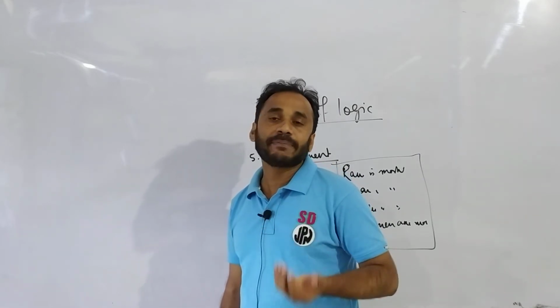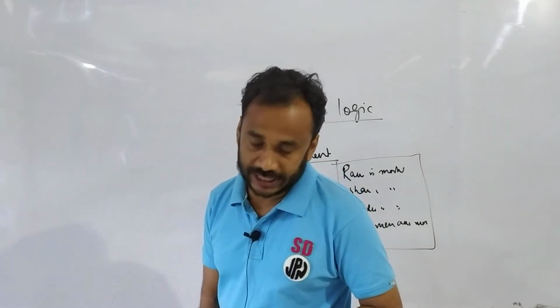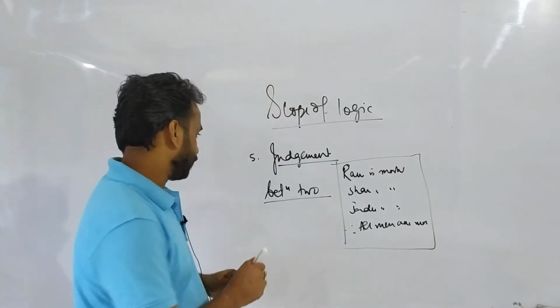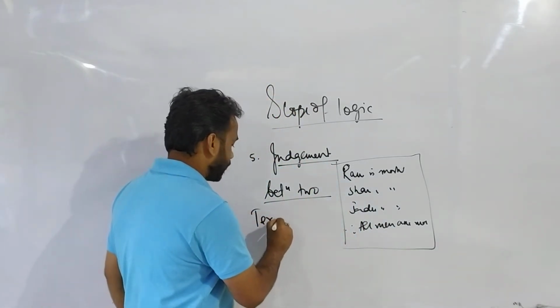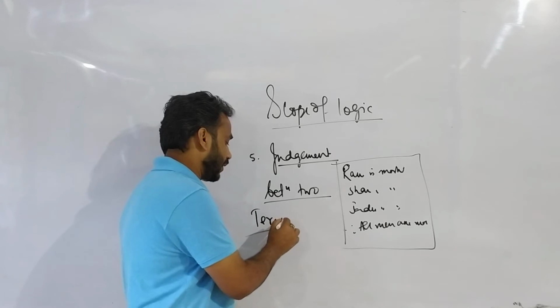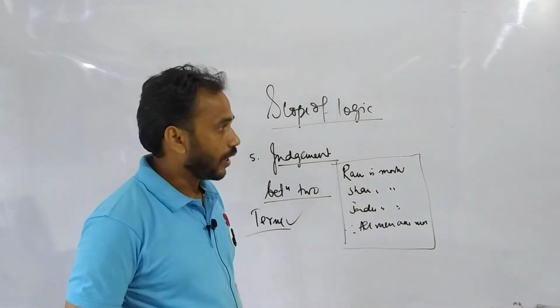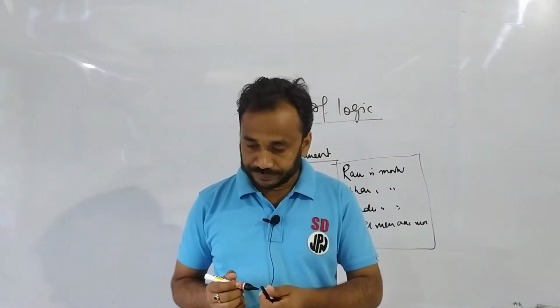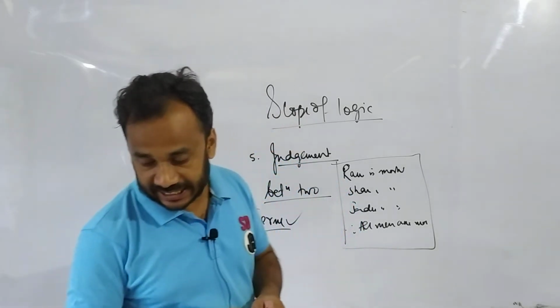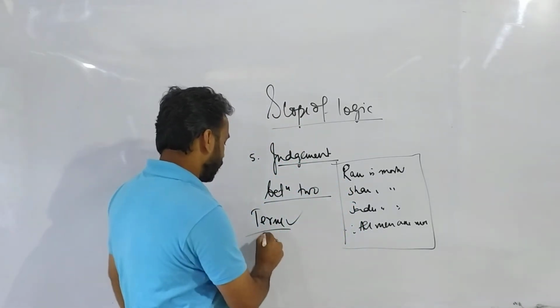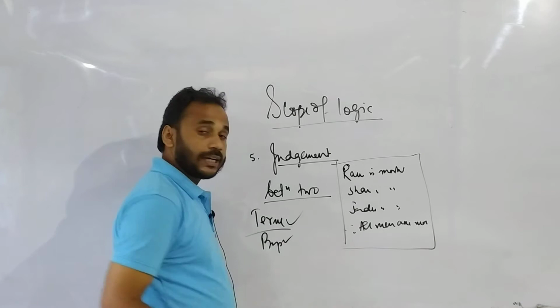When a concept is expressed in language, it is called a term. When a judgment is expressed in language, it is called a proposition.